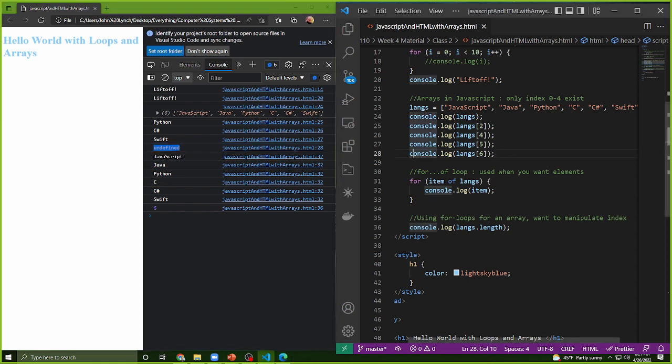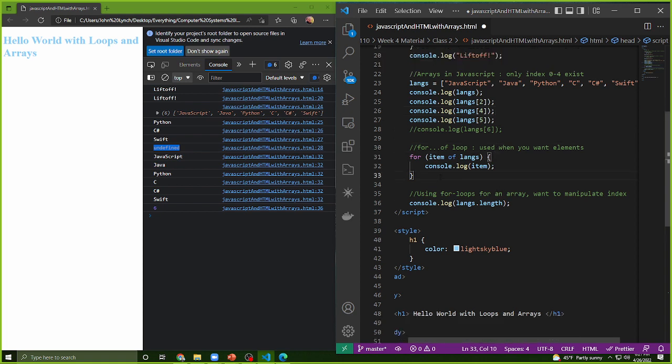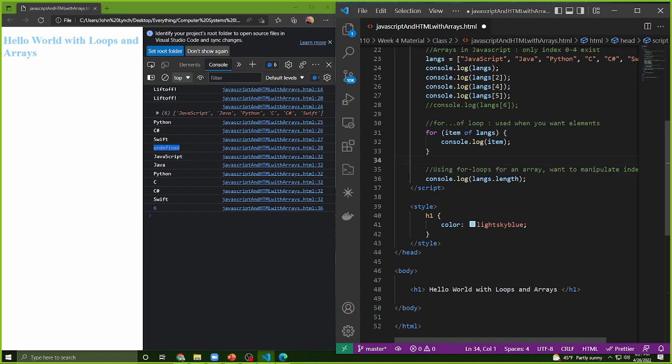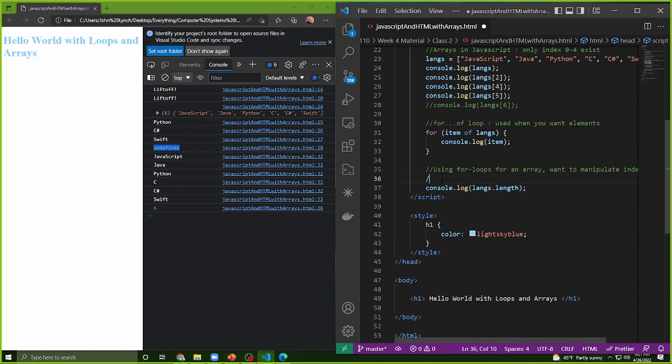So what's happening here is the relationship between your indexes and your length, and this will be true for as long as we start counting from 0, is that the index bounds are from 0 up to array.length minus 1. So if I have an array that has 6 items in it, my index values are from 0 to 5, because the first item starts at 0.